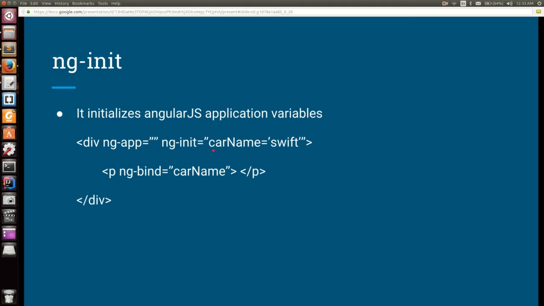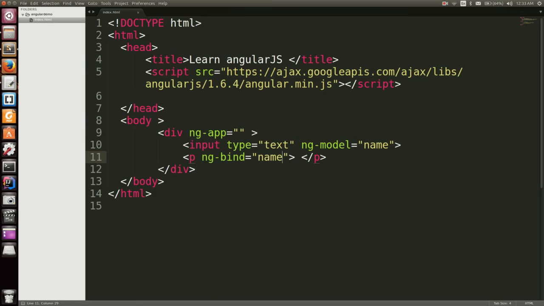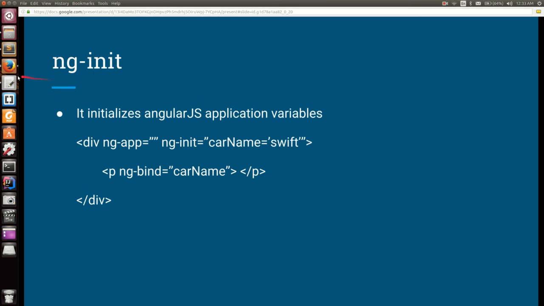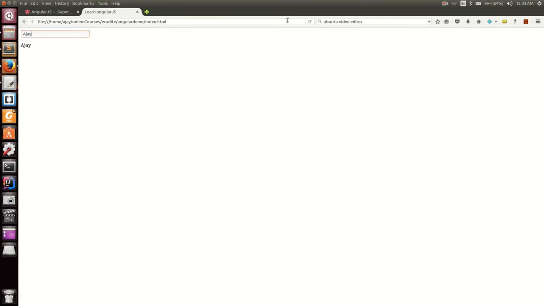So here I define a variable with the car name, the value is Swift, and here I bind it with the ng-bind. It will print on the HTML page the value of the car name, so Swift will be shown on the page. So again in our application we will go and define here ng-bind. Okay, here the name, and I initialize it with Aj. Again I save it. Again I go to my browser.